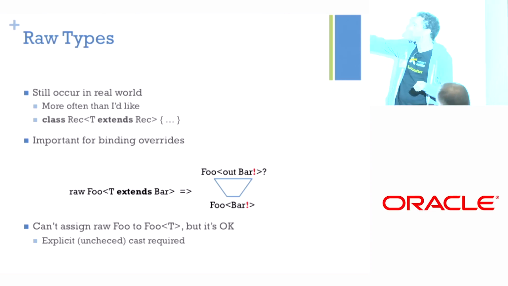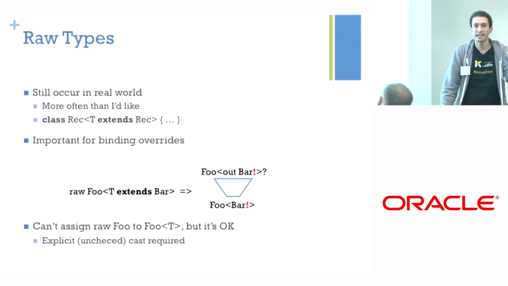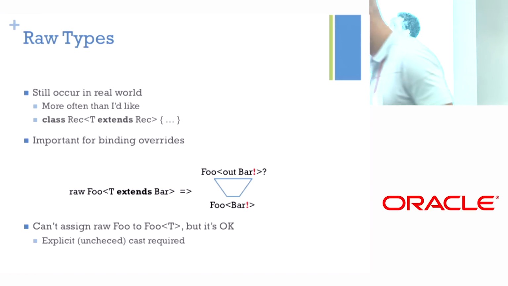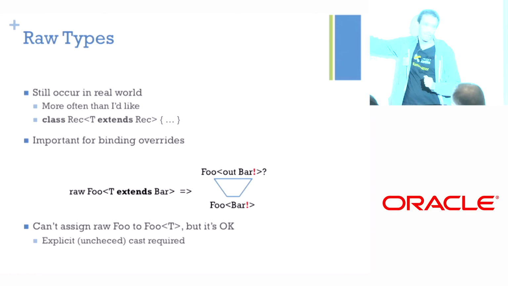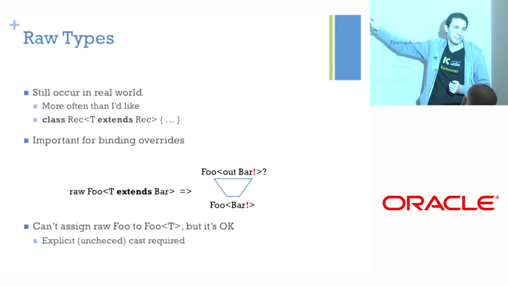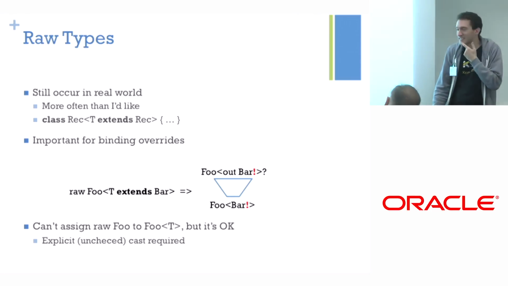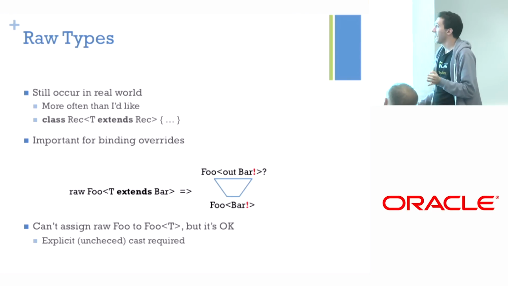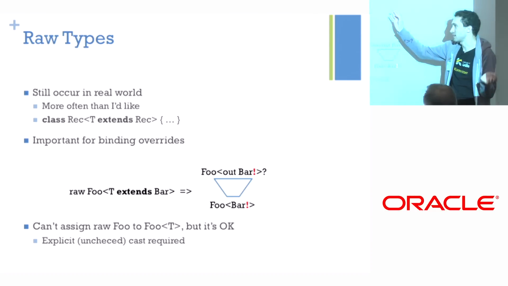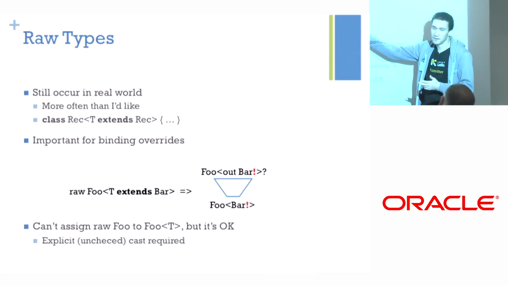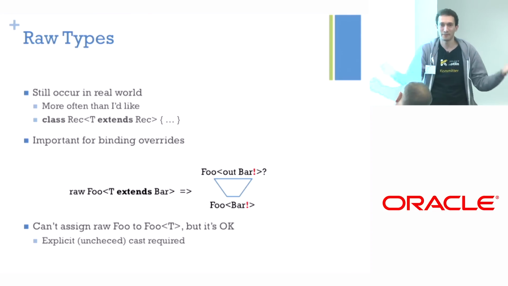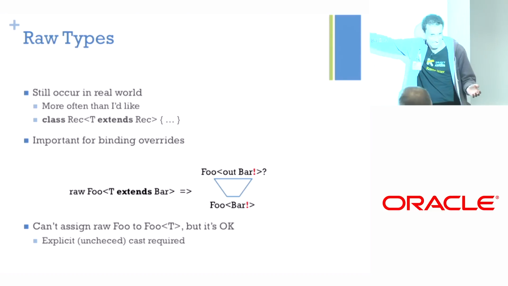So the thing is that somebody wants to write a recursive generic. Everybody saw enum class in the JDK and wants to be as smart as the JDK people. So you introduce a T that extends the class it's a parameter for, but then you just forget to pass the T as an argument here. The problem is that the compiler does not complain in any way, and you end up with a raw type here. So as soon as you have a T anywhere, you're stuck with raw types. And this is not an imagined example. This is why we actually pay a lot of attention to raw types, because it pops out from here and there all the time. Like you load any big library, there is an example of this. So we have to deal with it.